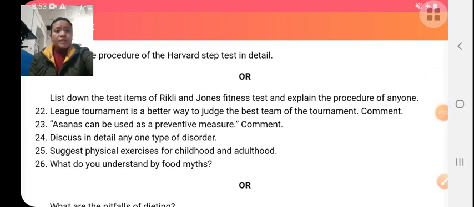Discuss in detail any one type of disorders. Disorders, it is an illness. Disorder is a problem or illness which affects someone's mind or body. It is mainly related to the mind.